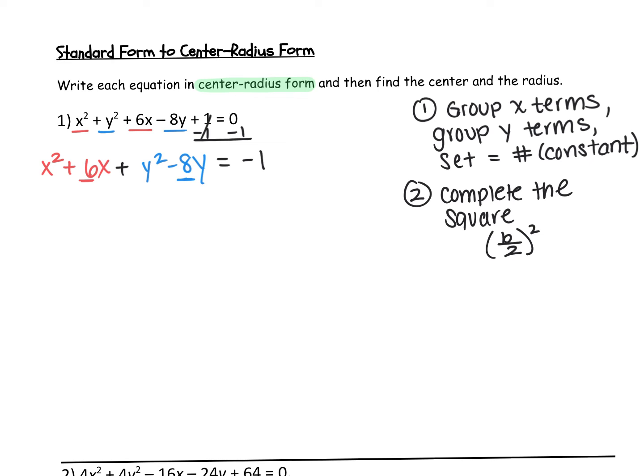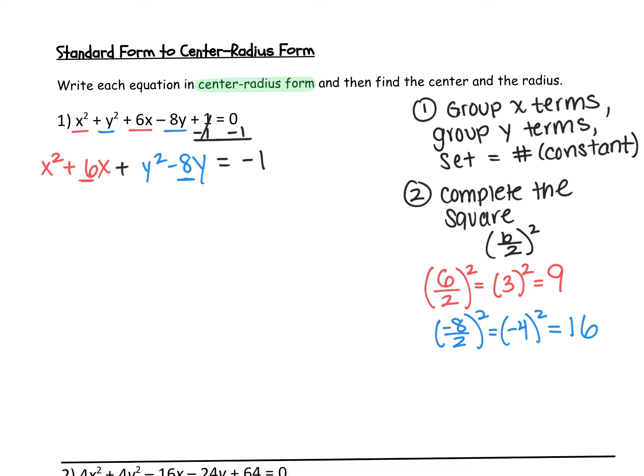So I need to take half of b. If b is 6, we're going to divide it by 2, and we're going to square it. So 6 divided by 2 is 3, and 3 squared gives us 9. Then for the blue, the 8 is your b value, or your negative 8. So negative 8 divided by 2 is negative 4, and negative 4 squared is positive 16.